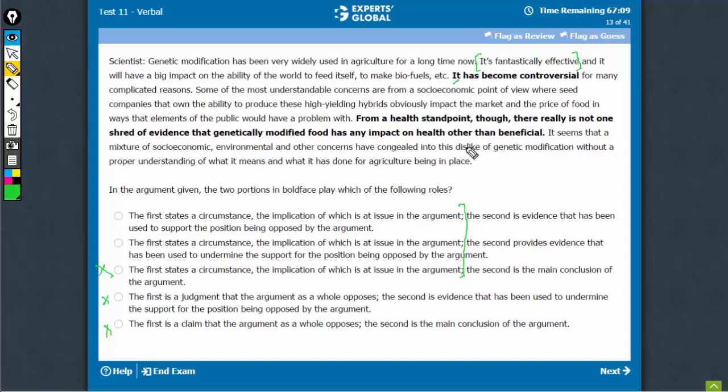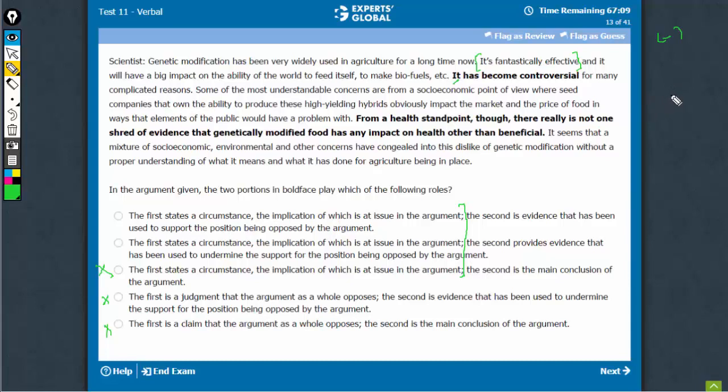So now the way they are putting it is, okay, another way of looking at it would be that this argument is opposing the controversial nature of genetic modification, or this argument is opposing a stand that genetic modification is not good. So what is the argument opposing? That genetic modification is bad, negative. How is the negative part related to this? This is opposite the negative. This is saying something good about genetic modification. So this is something which is in favor of the argument. This is, of course, opposite what the argument opposes. You know, so many negatives just make it difficult to understand.